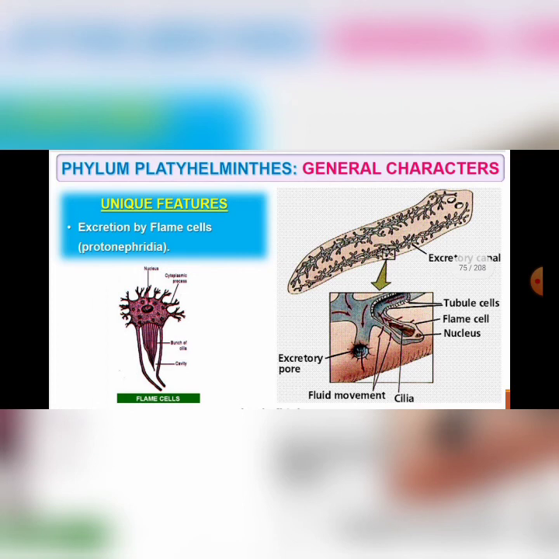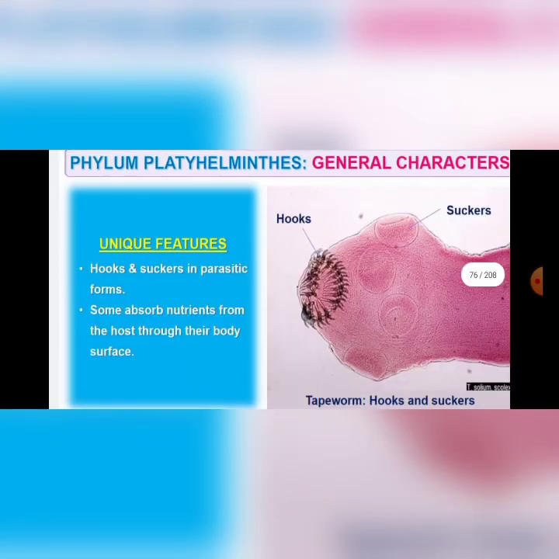So let us study the unique features of phylum Platyhelminthes. Here excretion is by flame cells or protonephridia. Here hooks and suckers are present in parasitic forms. Some absorb nutrients from the host through their body surface. But the head, or scolex, which includes hooks and suckers, has no role in feeding. It is meant only for attachment.